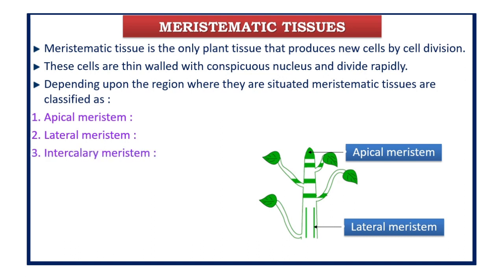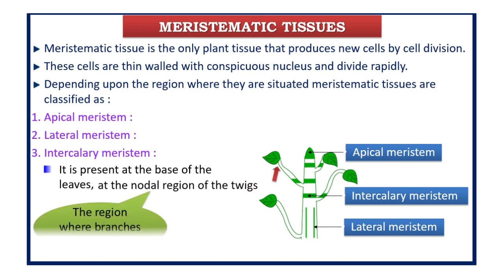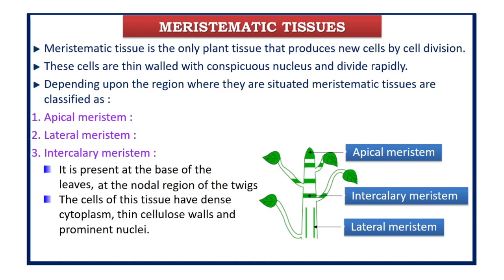Next is the intercalary meristem. Intercalary meristem is present at the base of the leaves or internodes, that is on either side of the nodes, where you have the middle section which is called the internode, on twigs. During growth they separate from an apex and they are found at the base of leaves or above or below the nodal region of the twigs. The nodal region means the region from where the branch starts. There you can find this meristem, the intercalary meristem.